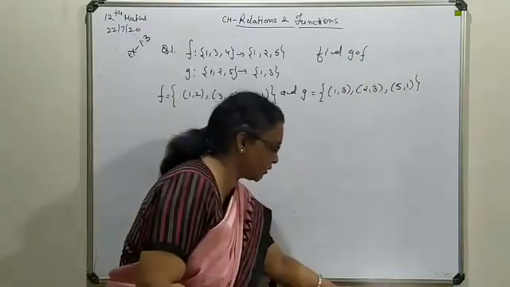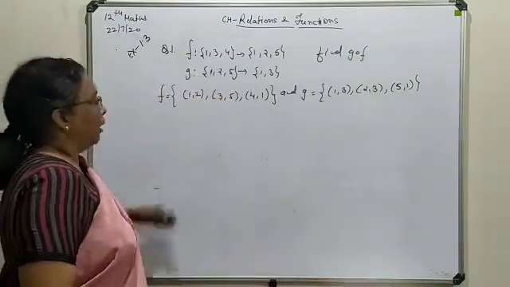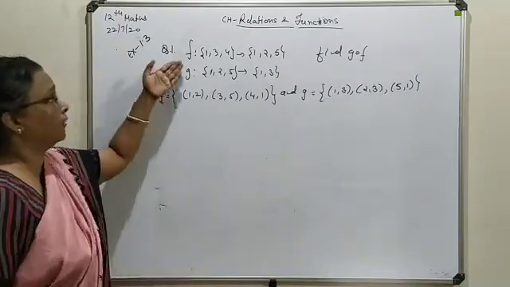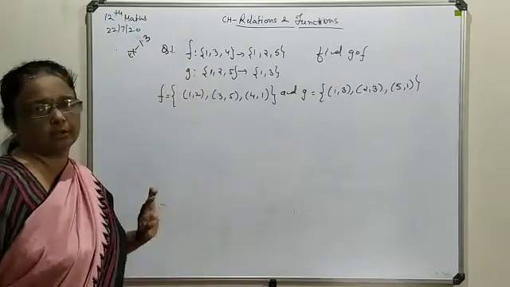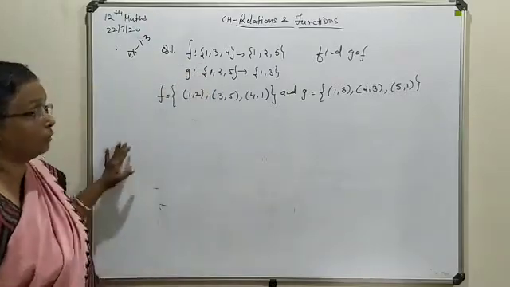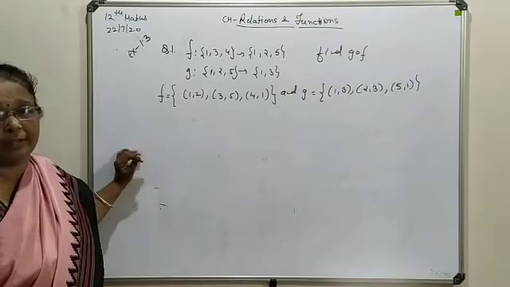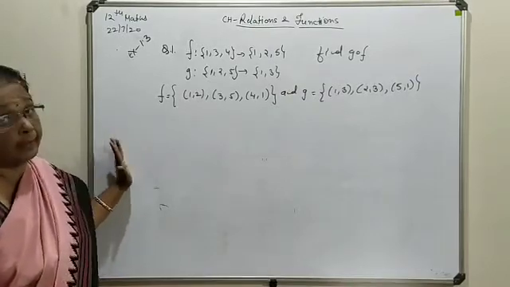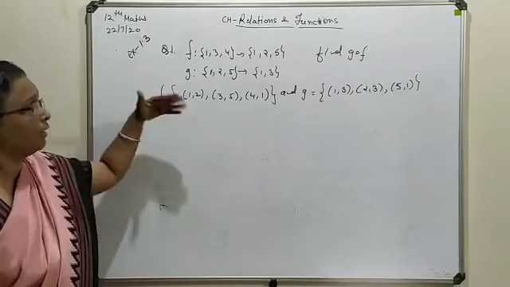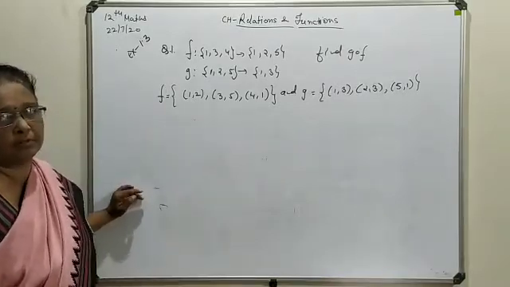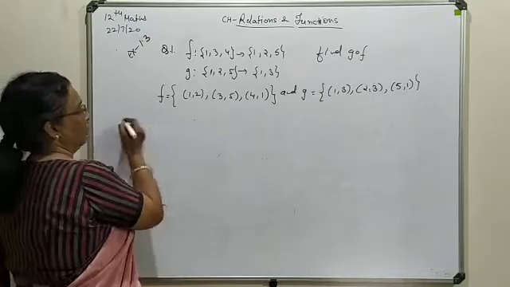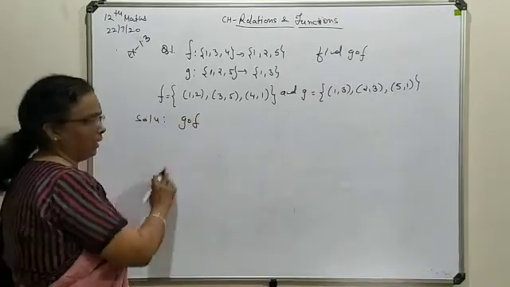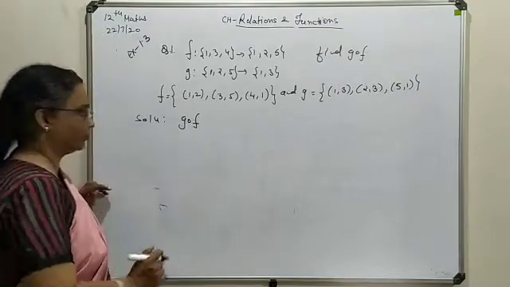Now how to write this type of combination? Because actual values are available for both F and G, and the functions are also defined from where to where. So as I told you, before evaluation of any function form, first you will check the range and domain criteria. Here you can see different combinations are available, so first you will match the solution form. So before evaluating G composition F, you will go for checking.